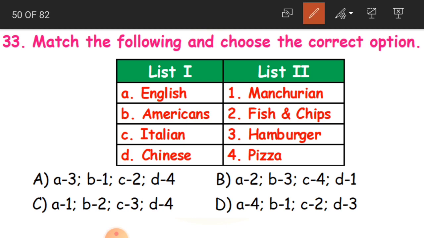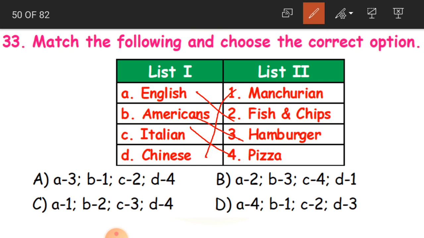So A matches with 2. And Americans mostly eat hamburger, that is pork burger. And Italians. Yesterday we learned that pizza is from Italy, so Italians eat pizza more. Chinese are very famous for gobi manchuri, veg manchuria, chicken manchuri. So Chinese are famous for Manchurian dishes. So it matches with the first option.